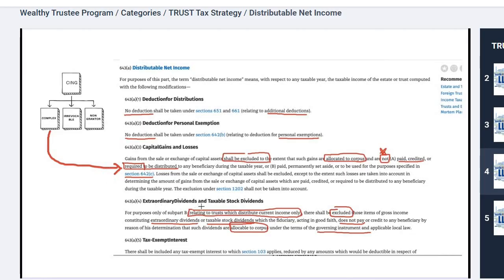In the case of extraordinary dividends and taxable stock dividends, this is money from the LLCs or your business. For purposes of this section relating to trusts with distributed current income only, they shall be excluded: those items of gross income constituting extraordinary dividends or taxable stock dividends that are allocable to the corpus under the terms of the governing instrument. In this situation, all three of these clauses are built in, and this dictates that it will be allocable to the corpus and it can sit there, and that's the governing instrument. The trust has this language provided in it. Let's keep going on to the next one.